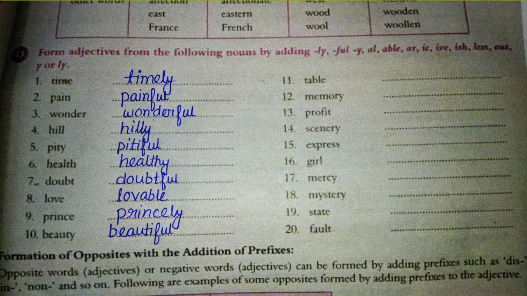Here again we have dropped the last letter E from the word love and then we have added the suffix able and it becomes lovable. Next, prince, princely, beauty, beautiful. Again, in the word beautiful, you can see the letter Y of the word beauty is replaced with I in the word beautiful.